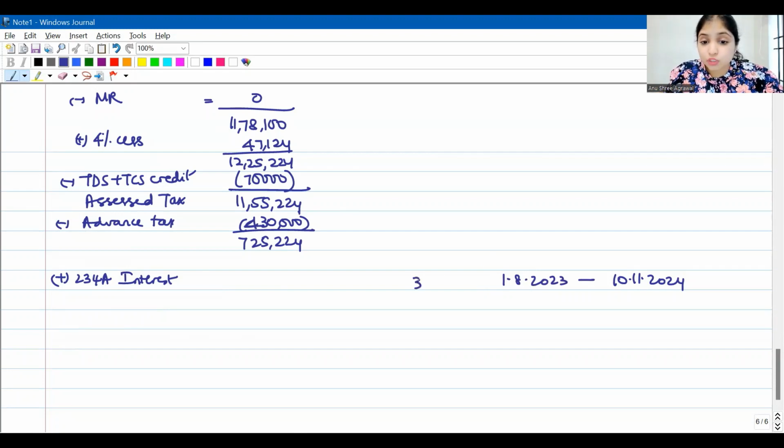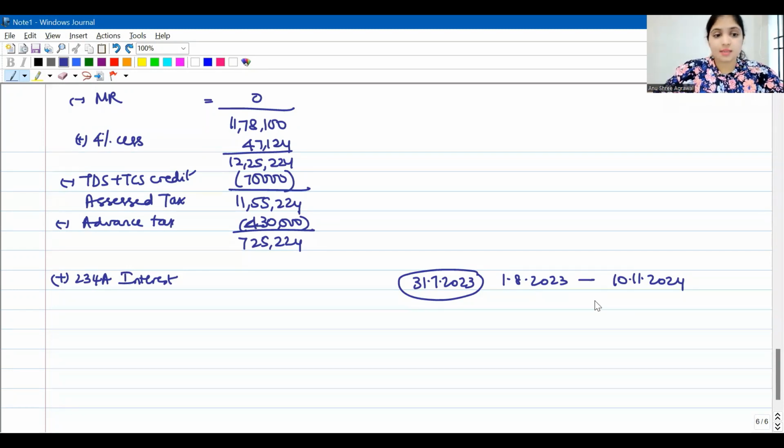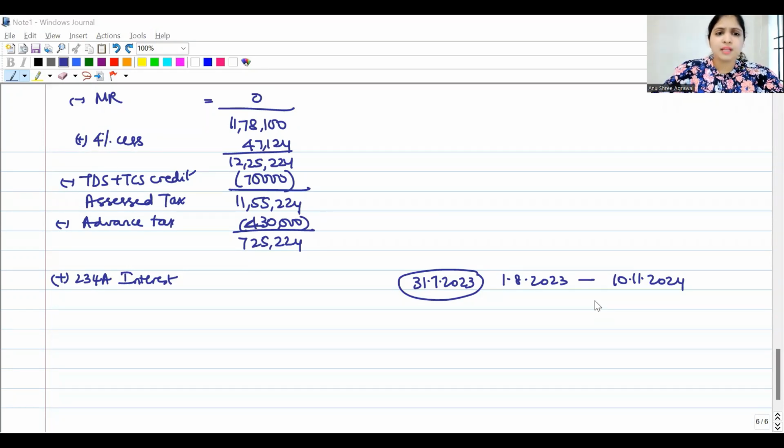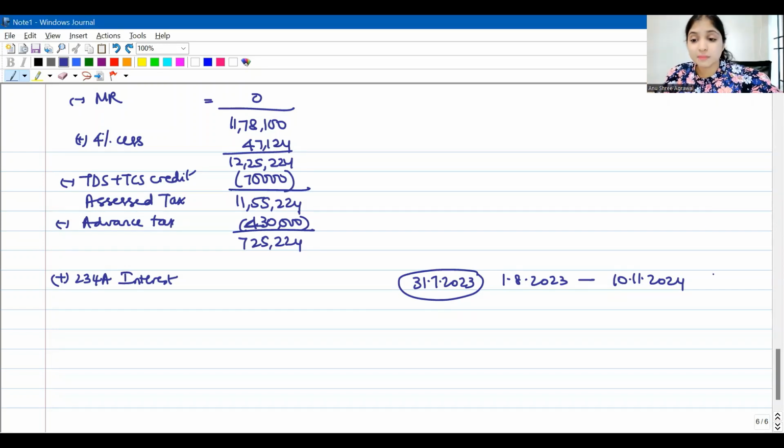Because his due date was 31st July 2023, his delay is from 1st August till 10th November. How many months is this going to be? August, September, October, November, around 16 months. So for these 16 months, he will have to pay interest.